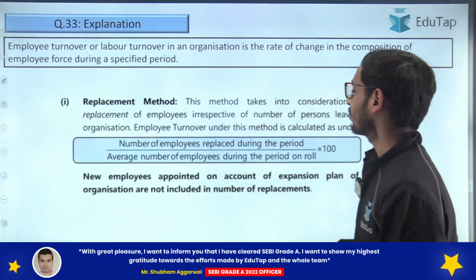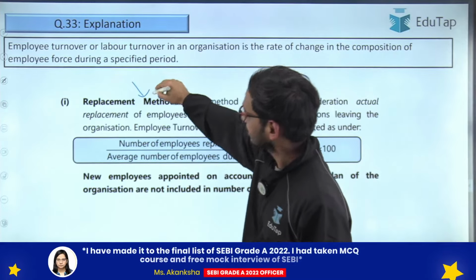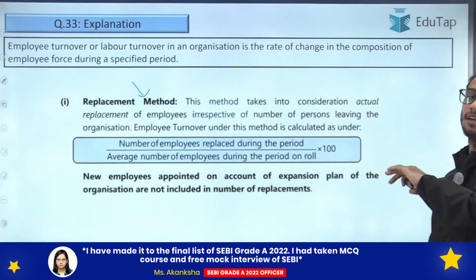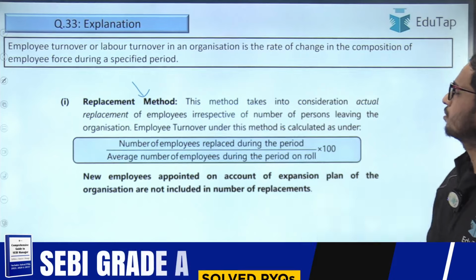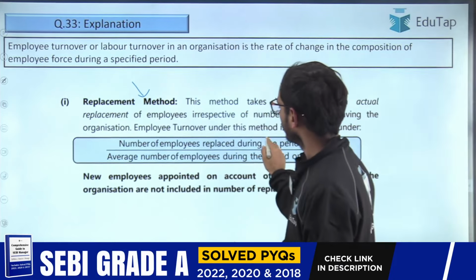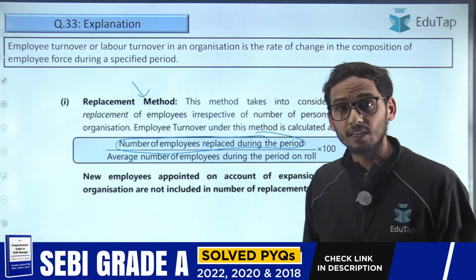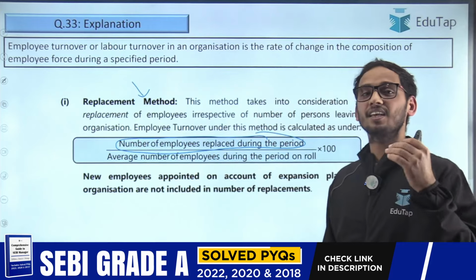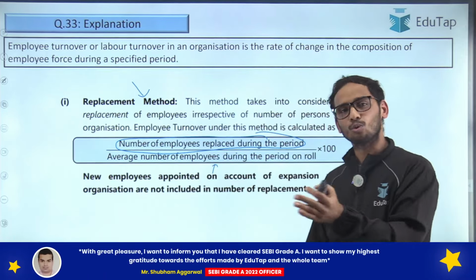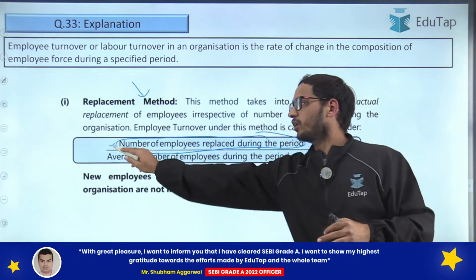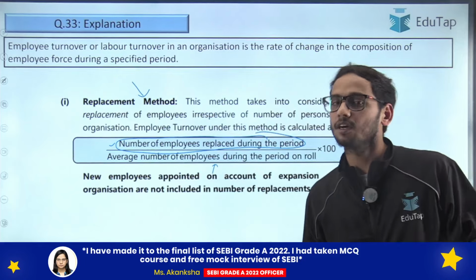Okay? So the first method to calculate the labor turnover rate is the replacement method. As the name suggests, while calculating labor turnover from the replacement method, you are going to take the number of employees replaced during the period in the numerator. Then you are going to compare it with the average number of employees throughout the year. This will be constant throughout all the formulas, but the numerator is going to change a bit depending upon which method you are using, right?